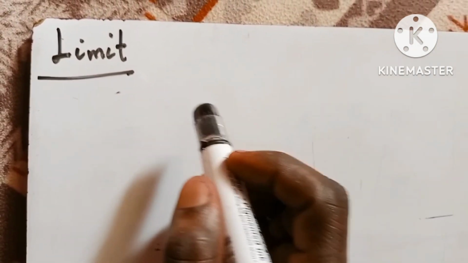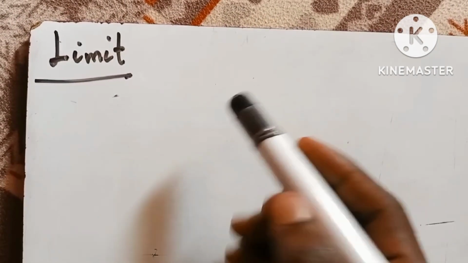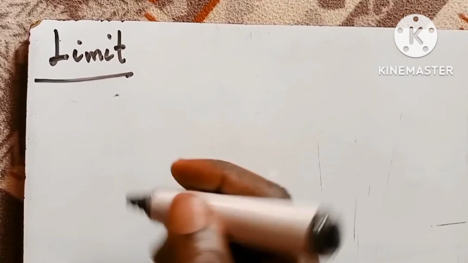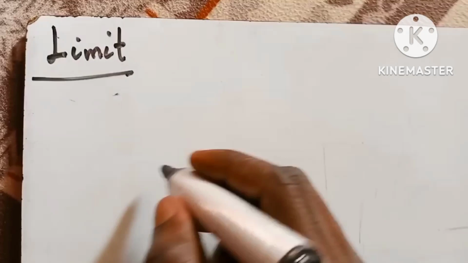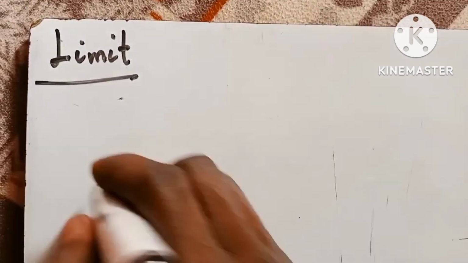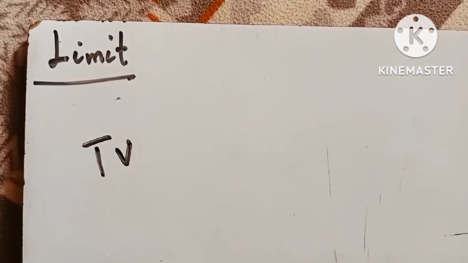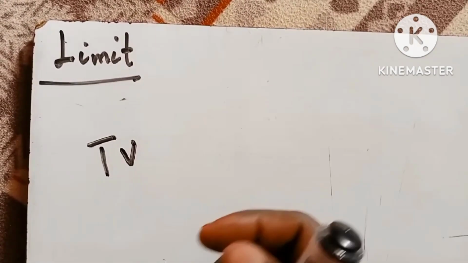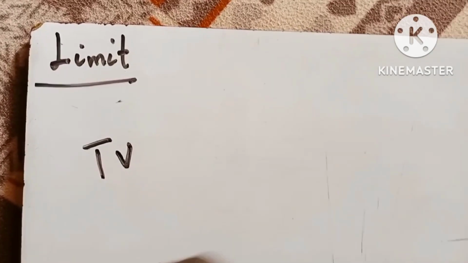We all need something. What I mean by that is that I need this marker to write on the whiteboard, right? And then maybe you also need a phone, any type of phone for communication. And then you may need a TV set, a television, to visualize and maybe watch your favorite novellas and football and so on.